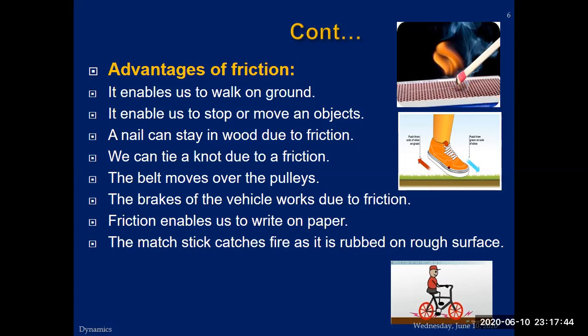If there is no frictional force between the foot, shoe and the ground, it will be more difficult for you to walk on the ground. You will slip. If there is very little friction between the tires of the cycle, it will be more difficult for you to move the cycle. So these are the main points, you can note them down. It enables us to walk on the ground. It enables us to stop or move any object.